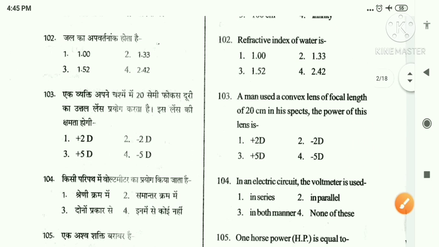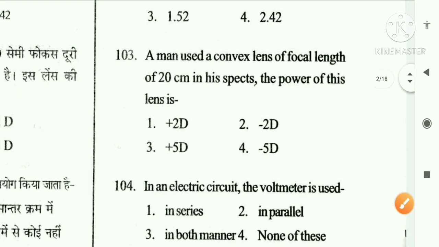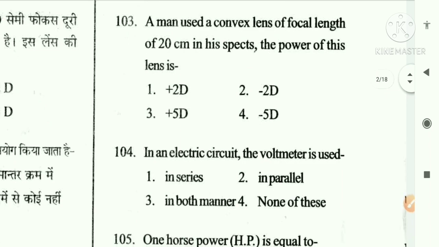Now let's go to the third question. A man used a convex lens of focal length 20 cm in his specs. The power of this lens is: option 1, plus 2 diopter, option 2, minus 2 diopter, option 3, plus 5 diopter, option 4, minus 5 diopter.